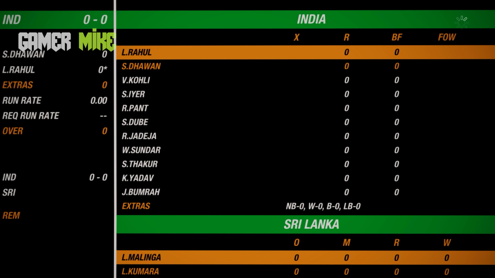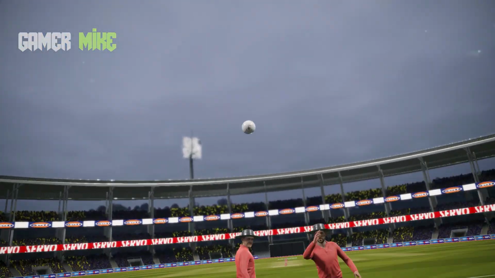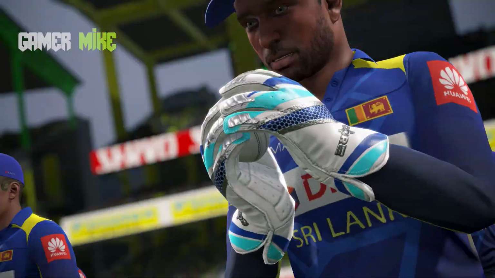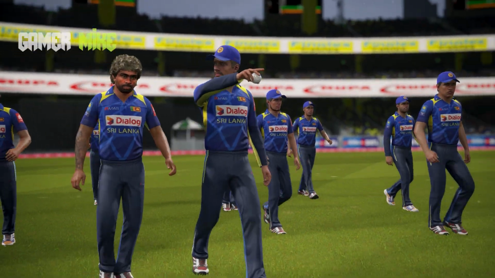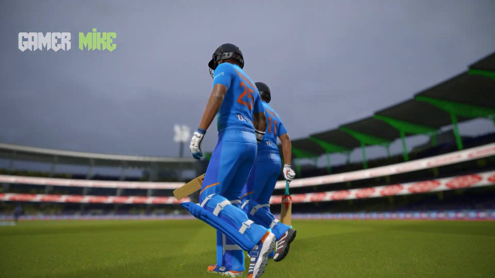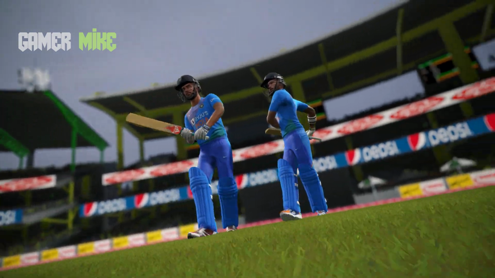Let's see who is going to open the bowling for Sri Lanka, and the umpires are on the field and it's time to play the game. The Sri Lankan players are on the field along with the new ball, and likely Lasith Malinga will open the proceedings for Sri Lanka, and these two new pair of batsmen.